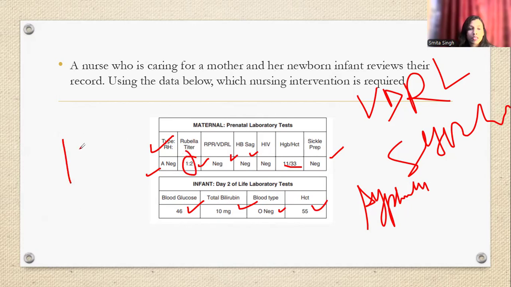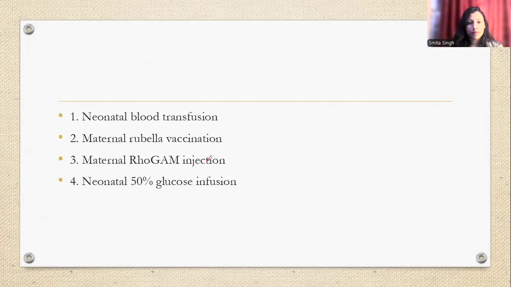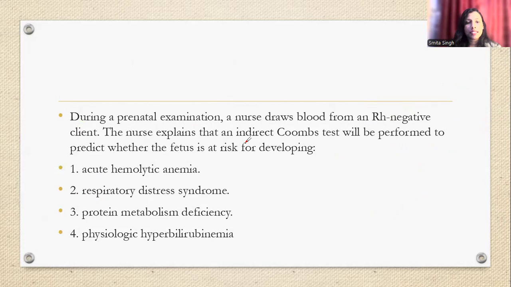So normal rubella titer should be around 1:8. If it is less than that, that means the mother has an increased chance of having rubella, and she needs to get the injection. Always remember, rubella injection is not given during pregnancy. Is that clear? So the answer is rubella, and the titer should be around 1:8, not less than that. Next, among these options, the option is maternal rubella vaccination. Okay, next question, let's see.